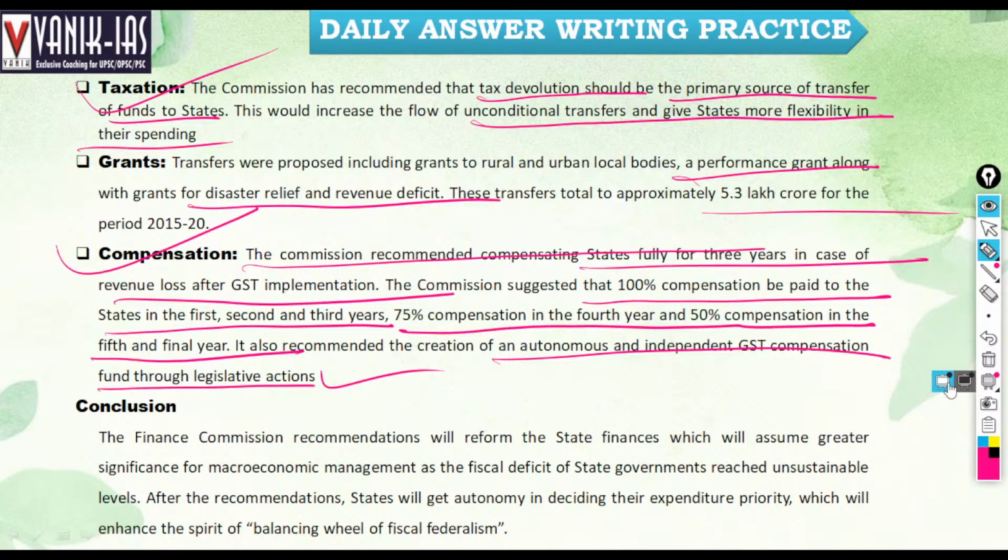Conclusion. The Finance Commission recommendations will reform the state finances, which will assume greater significance in macroeconomic management as the fiscal deficit of state governments reaches unsustainable levels.